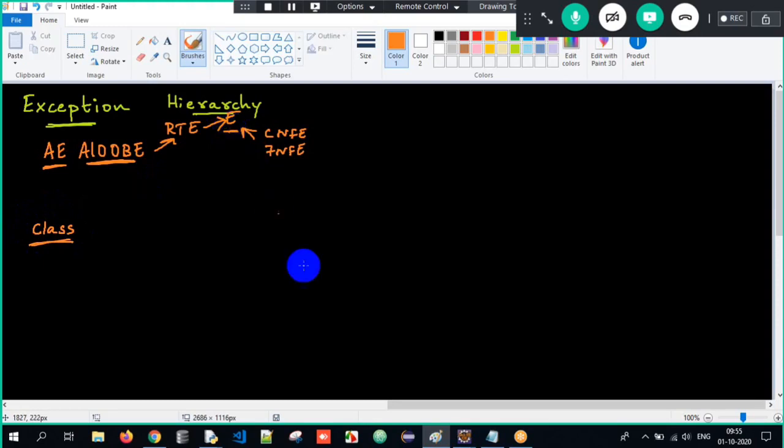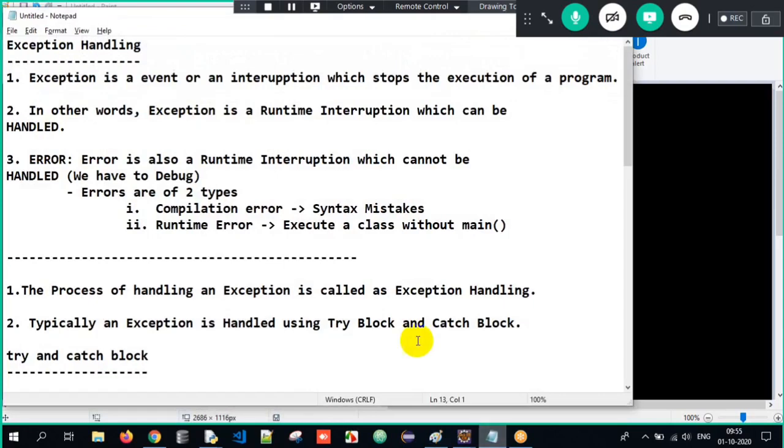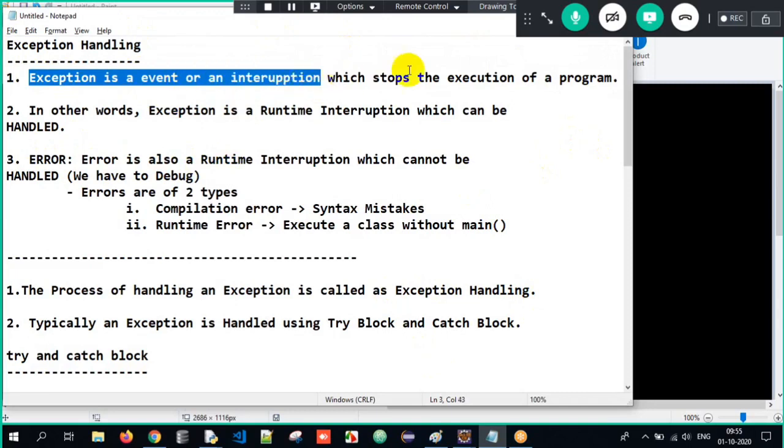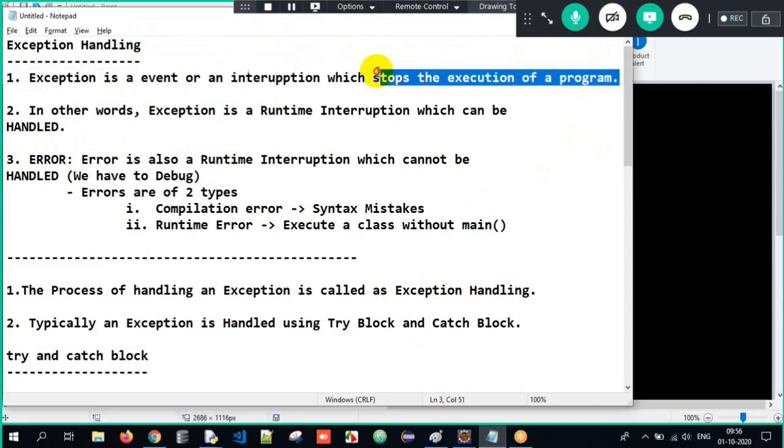Clear? So when I go back to the notes, what are we supposed to do? The first topic which we discussed was what is an exception basically? Exception is an event or an interruption which stops the execution of a program.